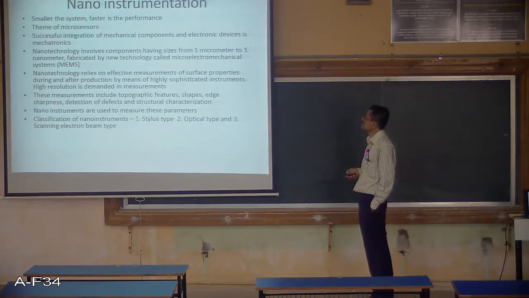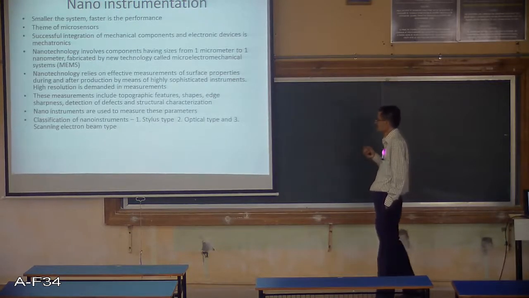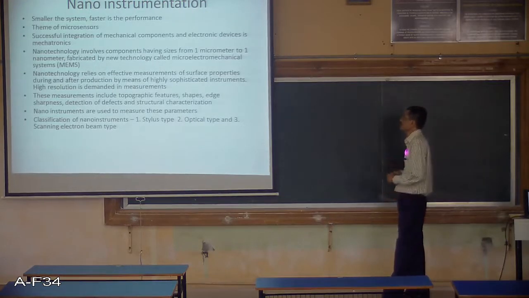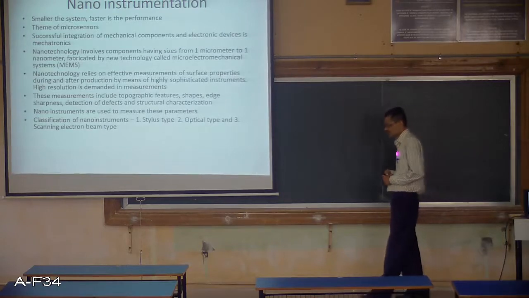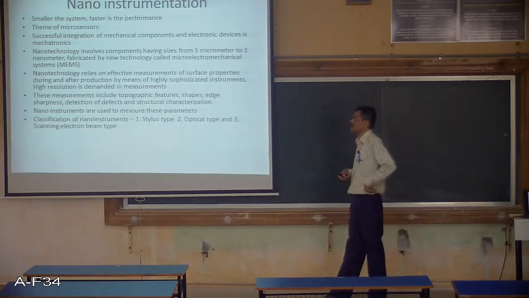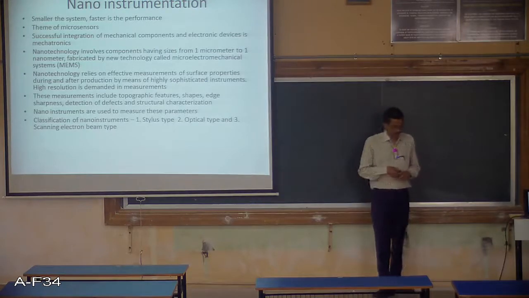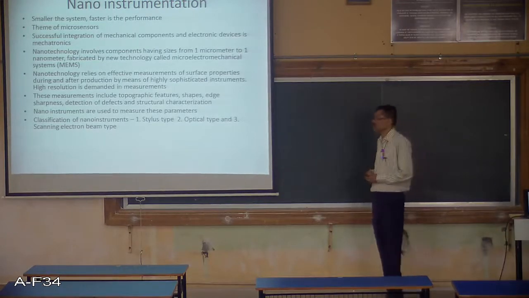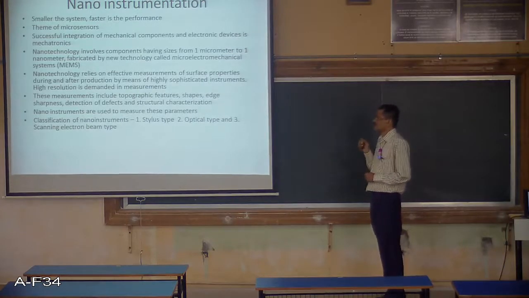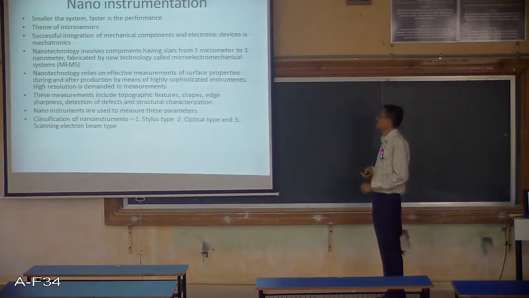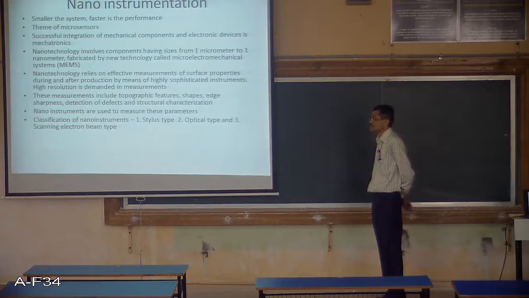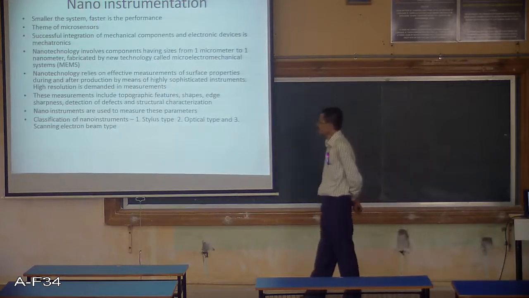Such sensors which are very small in size can be treated as microsensors. Microsensors are required because the size of the nanoparticle is very small, of the order of 1 nanometer. If you want to measure the size of a material or nanomaterial, you should be able to measure with precision the smallest size, in terms of 1 nanometer and lower.